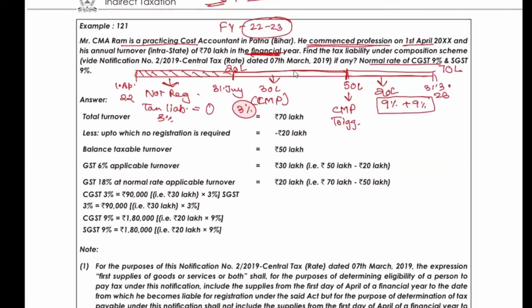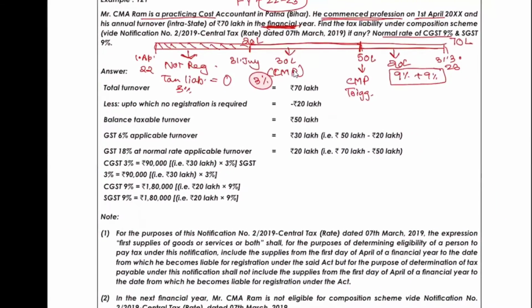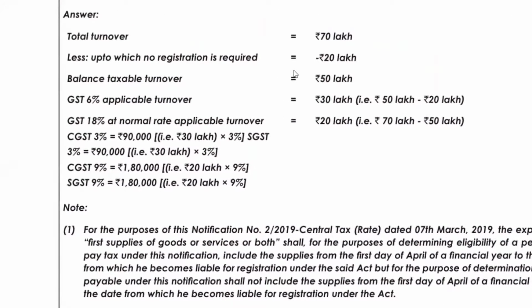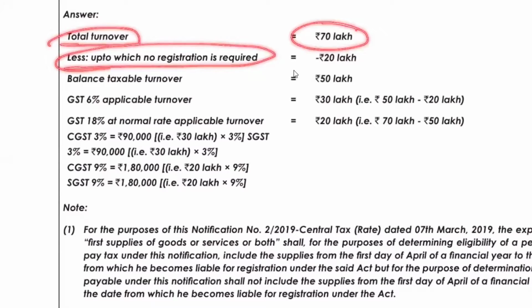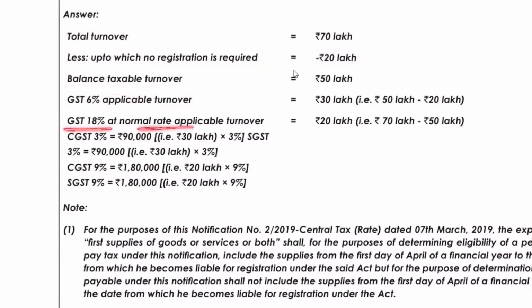Okay, let's do one thing. Let's read this solution. We can take any dates, Rekha. Total turnover was 70 lakh, less up to which no registration is required, 20 lakh. Balance taxable turnover is 50 lakh. 6% GST applicable on turnover, which is 30 lakhs, 50 minus 20. GST at normal rate applicable on turnover of 20 lakh, 70 minus 50: 3%, 3%, 9%, 9%.